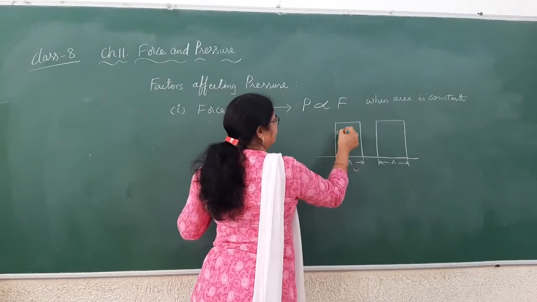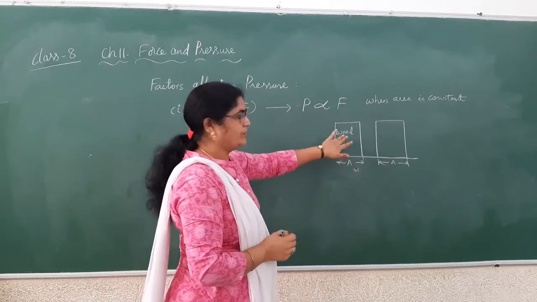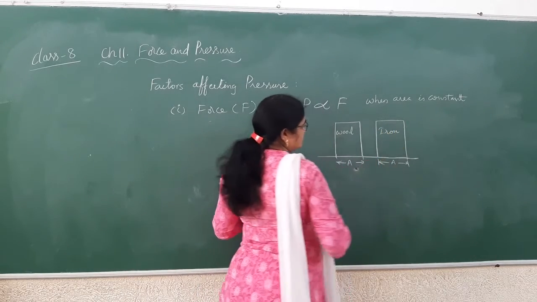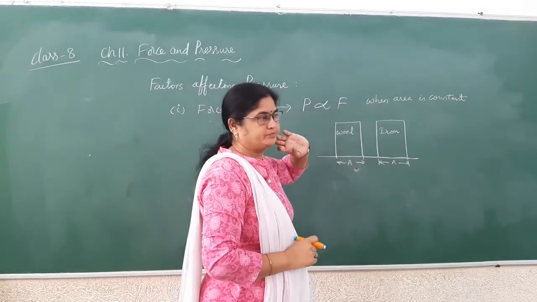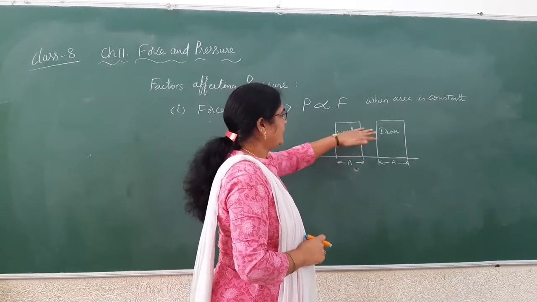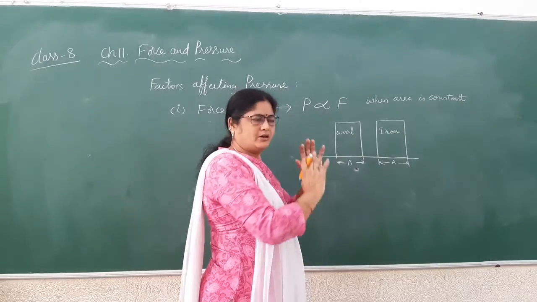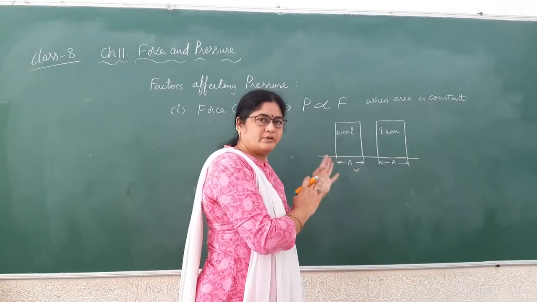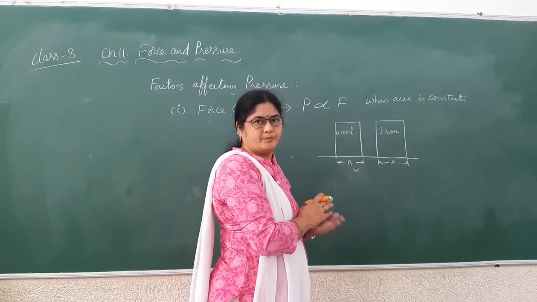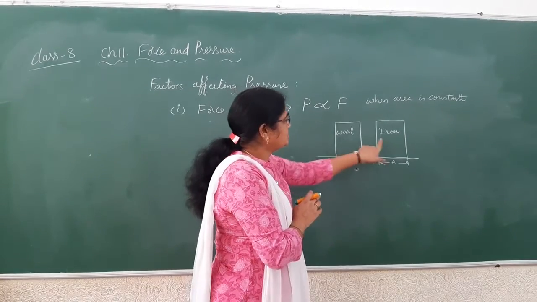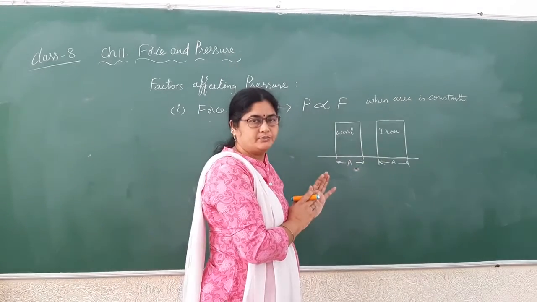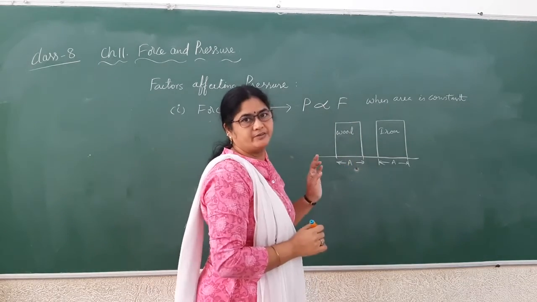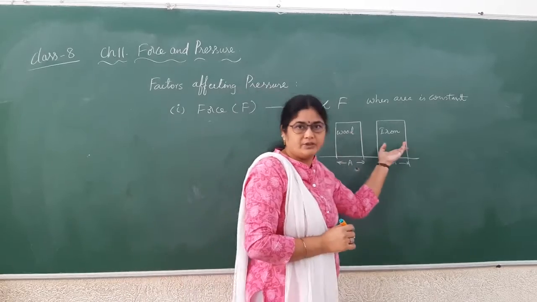This is made with wood. So this is the wooden block. And this is made of iron. So this is the iron block. We know wood and iron are two different materials, but they are similar in the sense of the size and shape, everything similar. Area in contact is the same. But these two blocks weigh differently. The weight of the wood is less when compared to iron. Wood is lighter, iron is heavier.